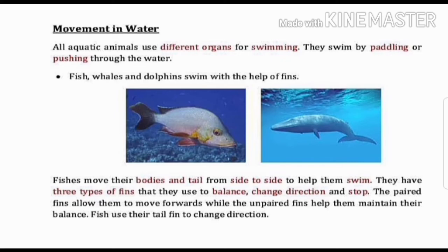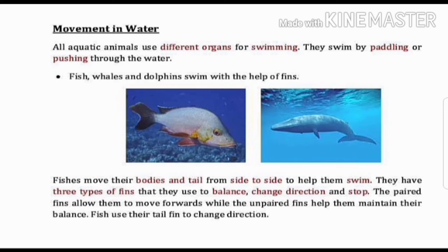Next one is movement in water. The animals that live in water are called aquatic animals, and now we will study the movement in water animals. All aquatic animals use different organs for swimming. They swim by paddling or pushing through the water. Fish, whales and dolphins swim with the help of fins. Fishes move their bodies and tail from side to side to help them swim.